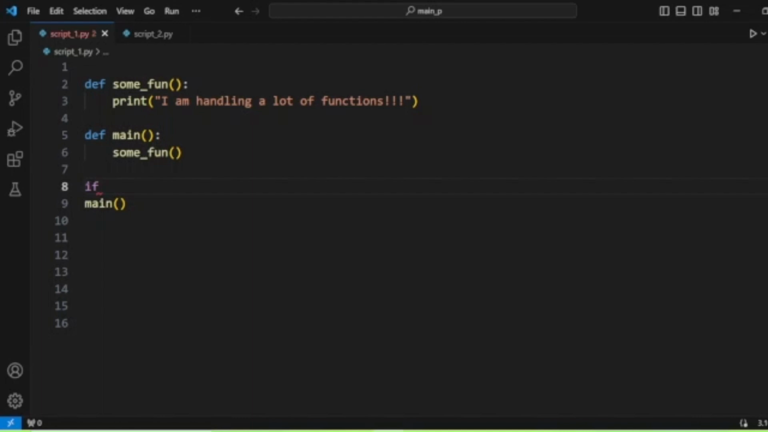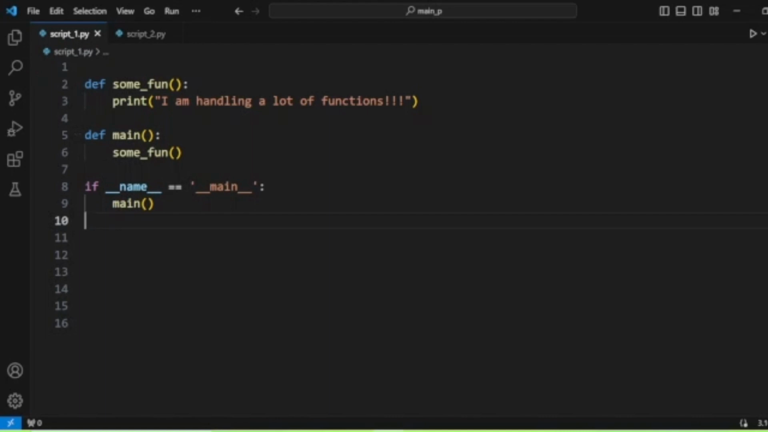If __name__ equals __main__. Actually, the __name__ special variable always returns __main__ in the running script. Like in this script, when we run it, __name__ will always print __main__. So here we are checking if __name__ returns __main__, then we will call our main method because we want to execute it within this script, script one.